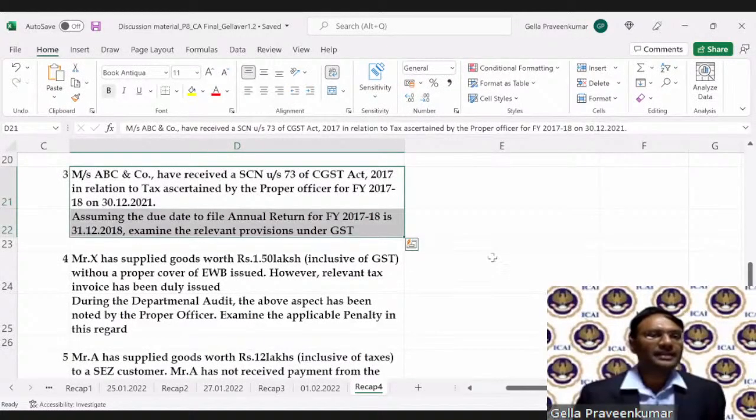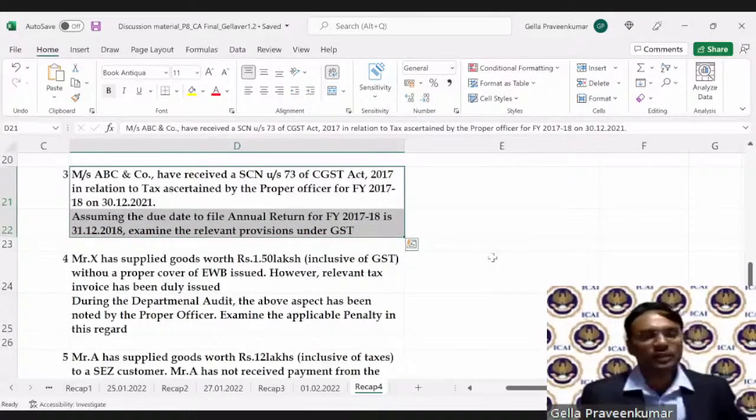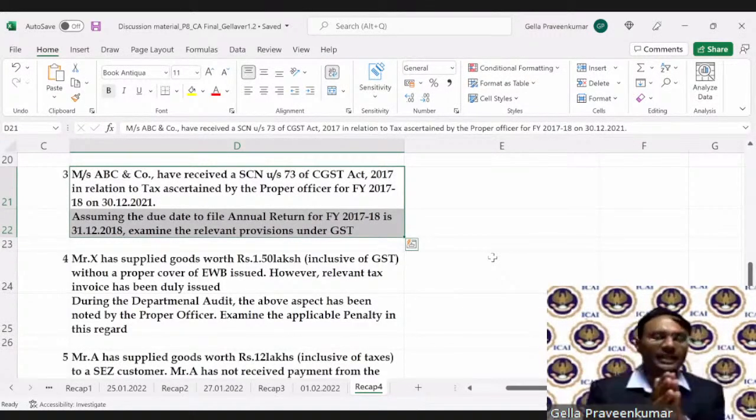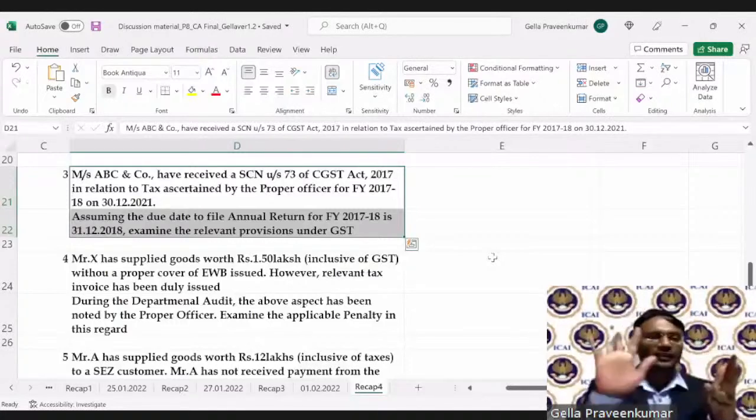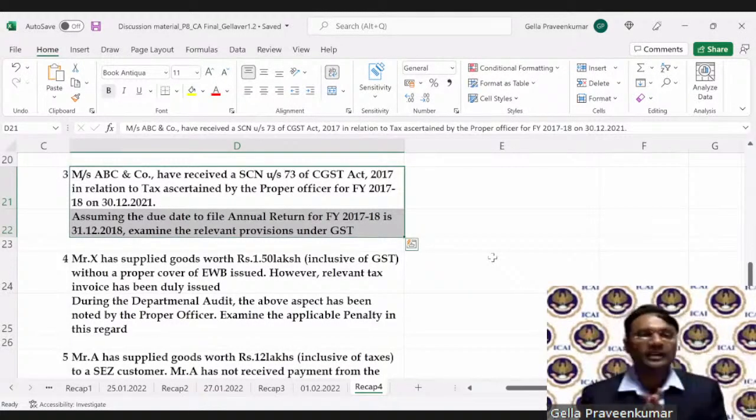Mrs. ABC and Co. have received a show cause notice under section 73. Why have I mentioned section 73? For the reason of the time limit under 73 and 74: 5 years for 74, 3 years for 73. That's the reason you have to be very clear.